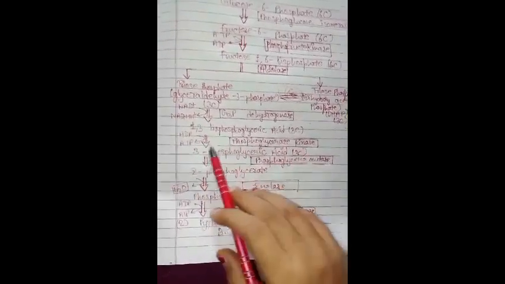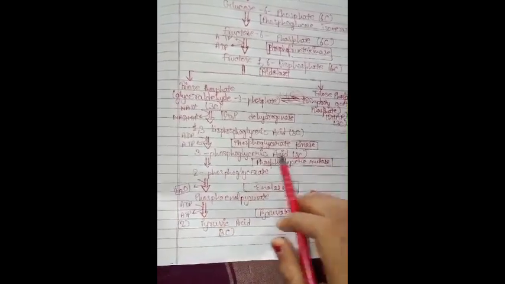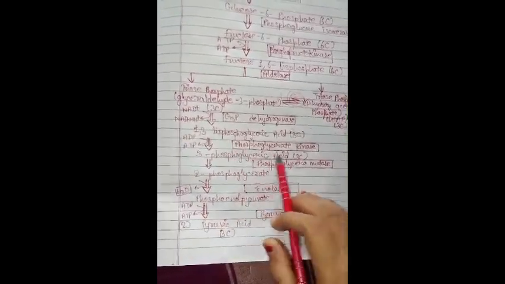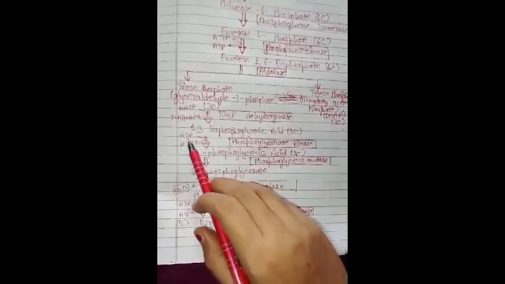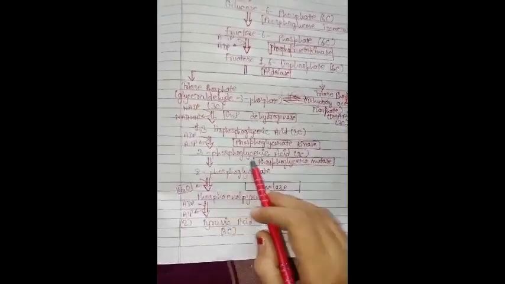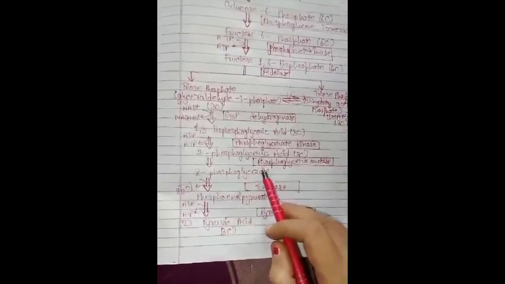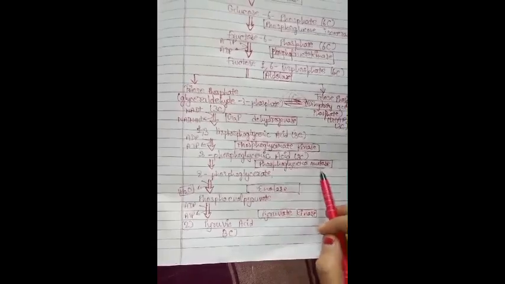In the next step, 1,3-bisphosphoglyceric acid is converted into 3-phosphoglyceric acid, a 3 carbon molecule, in the presence of the enzyme phosphoglycerate kinase, and in this process ADP is converted into ATP. In the next step, 3-phosphoglyceric acid is converted into 2-phosphoglycerate in the presence of the enzyme phosphoglyceromutase.